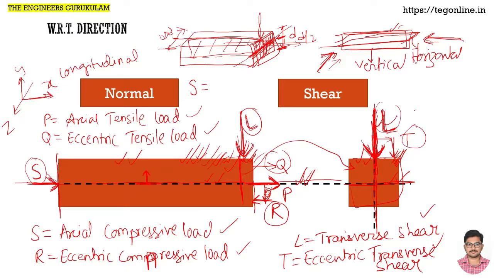Okay, so hope you are clear regarding these things with respect to direction, the classification of load with respect to direction: normal and shear loads. In normal, again it is tensile and compressive, and with further classification, axial tensile load, eccentric tensile load, axial compressive load, eccentric compressive load. Again in shear also we have transverse shear loads and eccentric transverse shear loads.